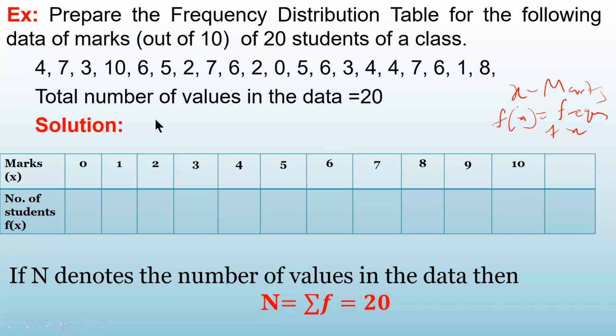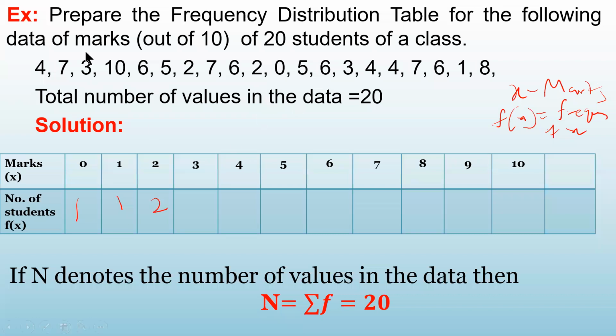Now marks are out of 10. So what are the values it will take? 0, 1, 2, 3, 4, 5, 6, 7, 8, 9, 10. Now find out what is the frequency of 0. There are only 20, so small data, so you can just look at the data carefully. How many times 0 is written? Carefully watch. It is written only one time. That means frequency of 0 is 1. What about frequency of 1? 1 is written one time, so frequency of 1 is also 1. What about 2? 2 times. So frequency of 2 is 2.